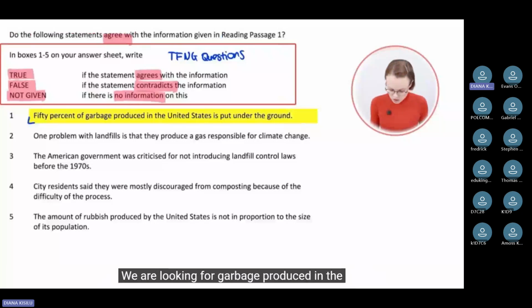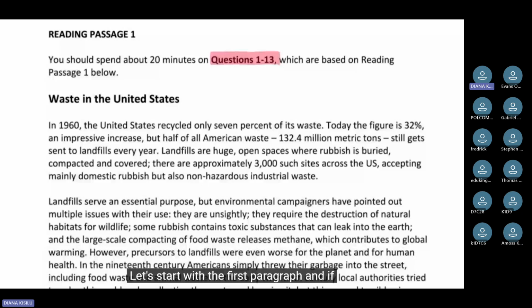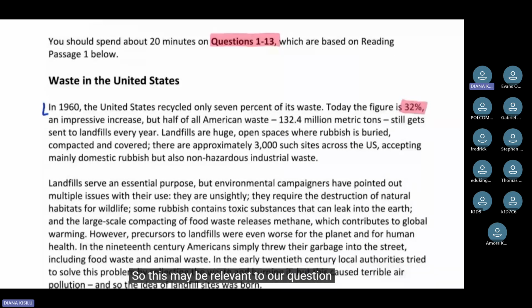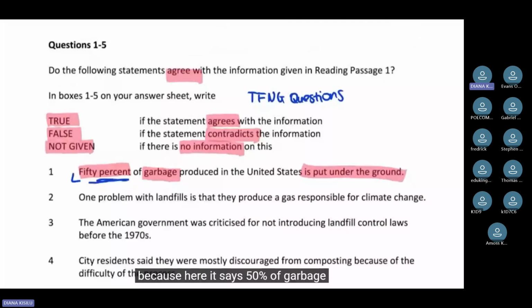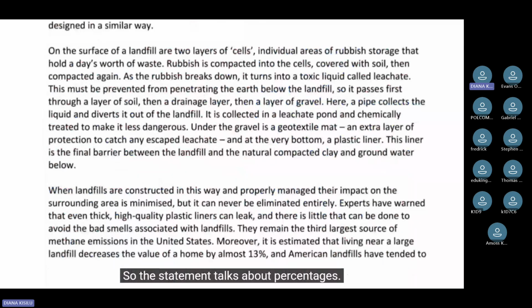We are looking for garbage produced in the United States, and we want to know whether 50% of that garbage is put under the ground. Can we find something about this in the passage? Let's start with the first paragraph. And if you have a look at the paragraph, you can immediately see that it talks about percentages here. So this may be relevant to our question because here it says 50% of garbage produced in the United States is put under the ground. So the statement talks about percentages. Let's have a look whether the first paragraph can tell us anything about that.